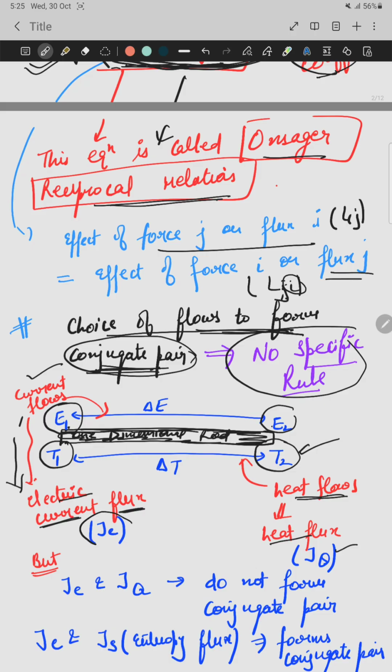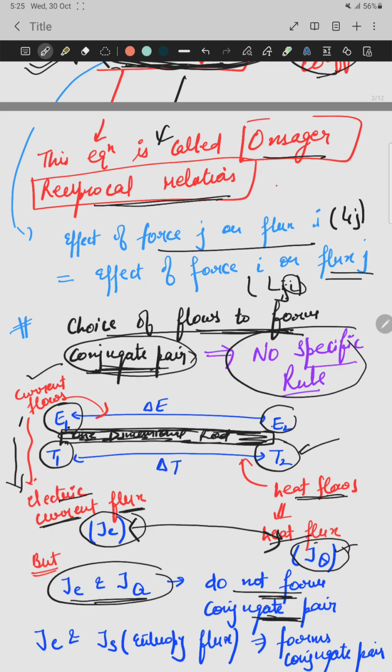Electric current flux is represented by Je, and heat flux is represented by Jq. So by seeing only this situation, we can say Je and Jq, current flux and heat flux, can form a conjugate pair, but they do not form a conjugate pair.